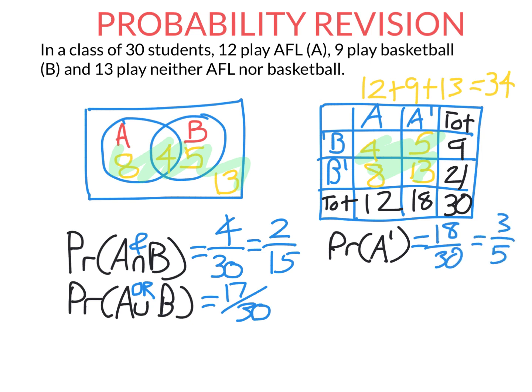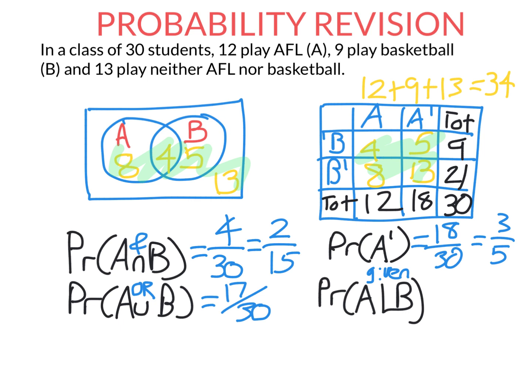So we also learned conditional probability. When you see this symbol between A and B, read it as given. This is the probability of A given B. It is conditional. It's saying B is a condition. What does that mean? It means that the person has to be in B. I am saying if I pick someone at random who I know is in B, who I know plays basketball, what's the probability they also play AFL? So I'm picking one of these 9 basketballers at random, and I'm saying, what's the probability they play AFL?